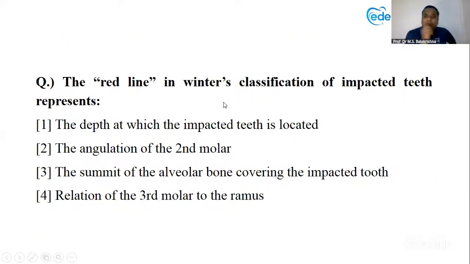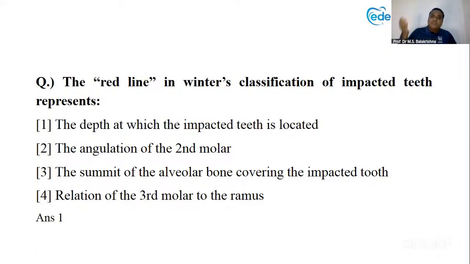So that was all about extractions. Again, so many questions can be asked in extractions, with whatever things I have discussed in the previous class. I am not putting it here so that repetition should not be there. Now this is about impactions. Red line, yes, very good. The red line tells the depth at which the impacted teeth is located.